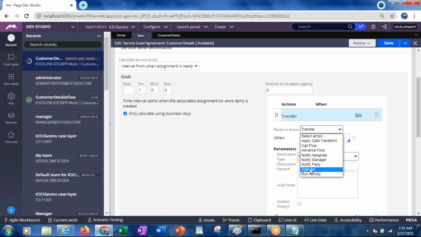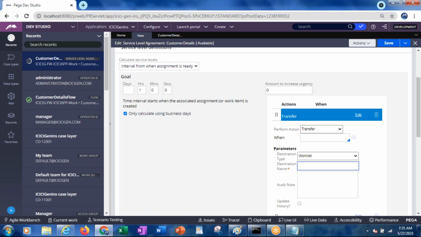But if you select transfer, this work will be completely transferred to another operator. And even here you have again work list or work queue. If you want to route it to a specific person, you can select work list. Otherwise, if you want to route it to a group of people, then you can select work queue. Whichever you give, that will be routing to that particular work list, otherwise work queue. Work list, otherwise work basket.